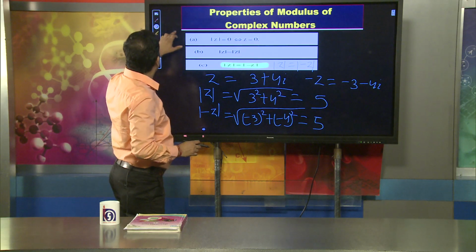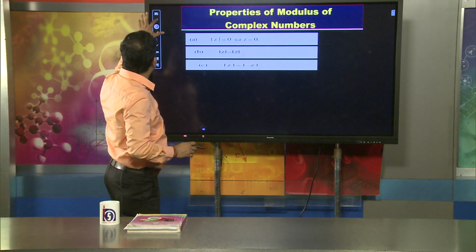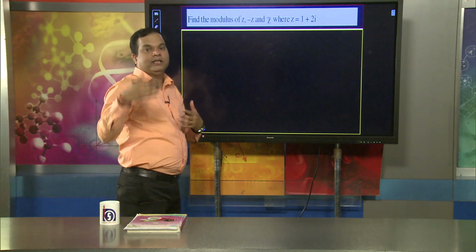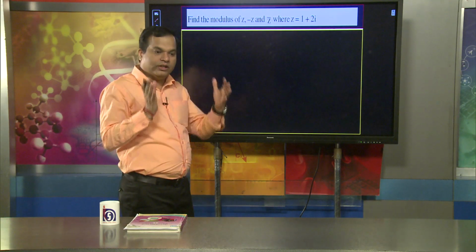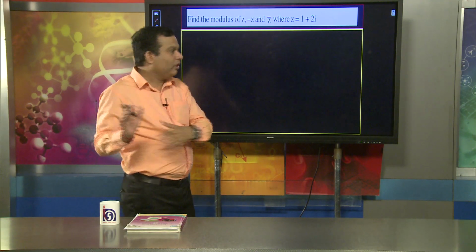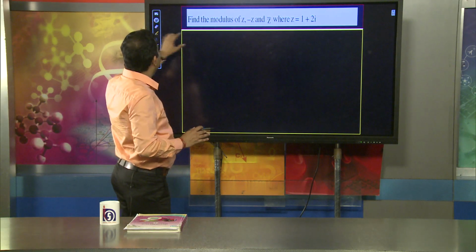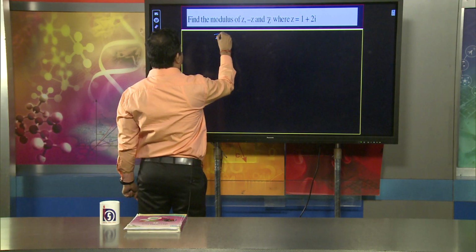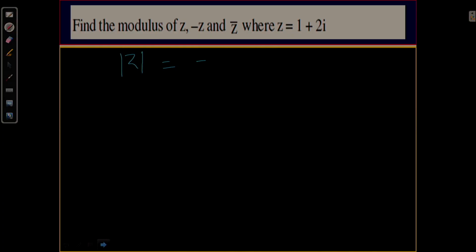Now there is another concept we must understand, which is the equality of two complex numbers. Before that, let us discuss one more important thing based on modulus. Suppose |z| equals |minus z|, which equals |z bar|. This is a very important result based on modulus. You will find that all three are equal to each other. By taking one example, suppose z equals 1 plus 2i.